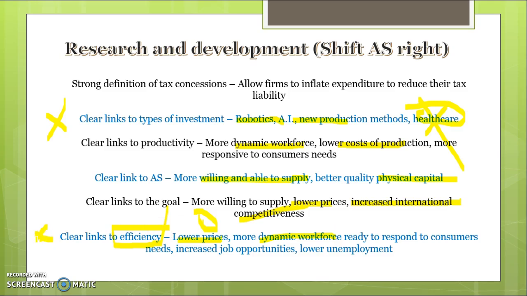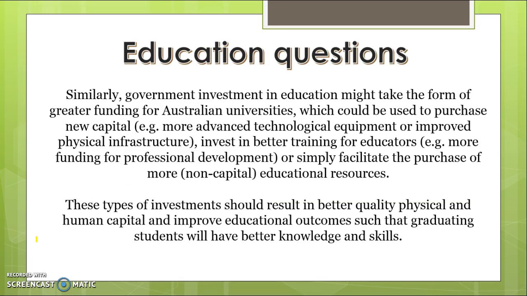If you need to pause the video here, jot them down. Make sure you've got really clear things for research and development. Education, another key policy. We've talked about a couple in terms of the Gonski. If it's just a general question about subsidies, talk about what schools will do with that money before you talk about the benefits for supply.